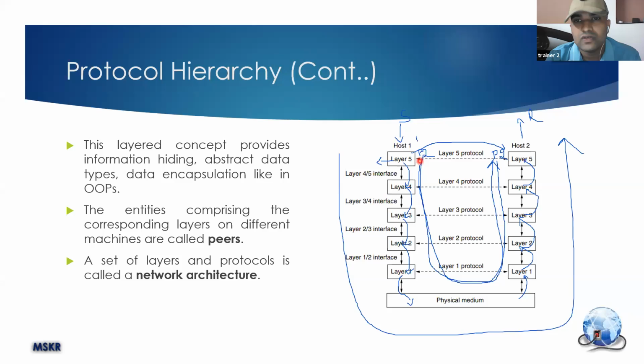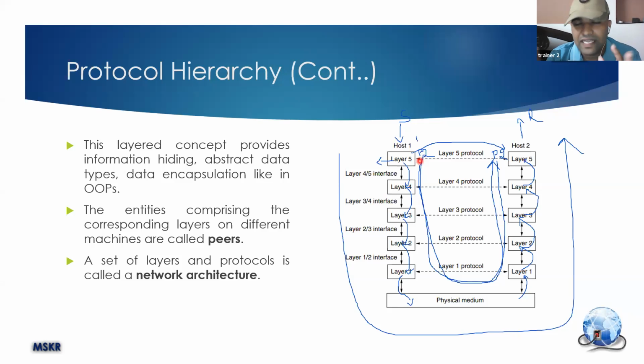Okay, so layer 5 will only think that I need some service, I will give the data to layer 4. Layer 4 will provide the service, that's it. But layer 4 will take the help of layer 3. Layer 3 will take the help of layer 2. Layer 2 will take the help of layer 1. Layer 1 will provide and finish the entire service. Okay, so taking help means it will take part of the service.